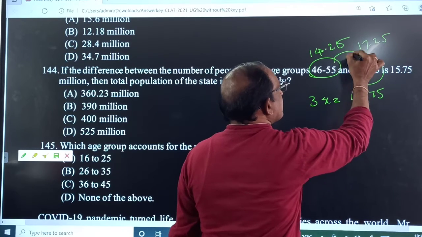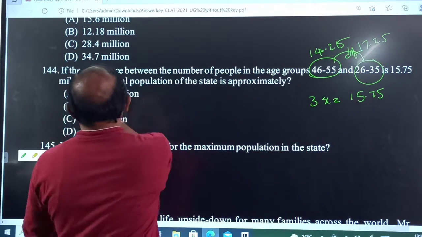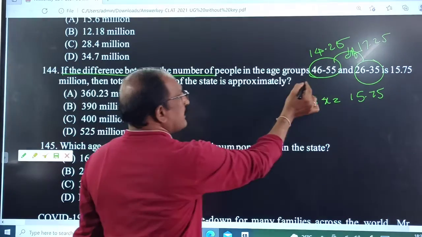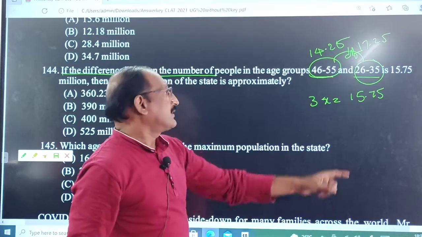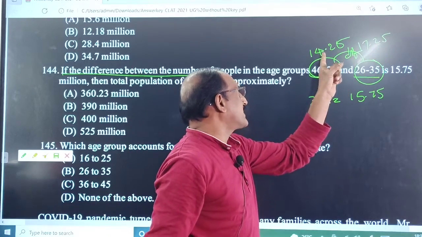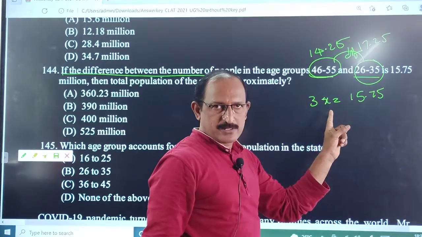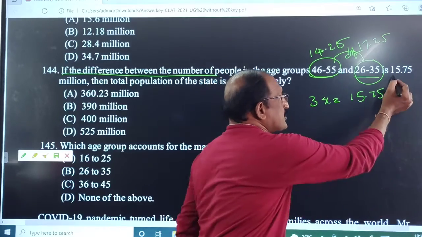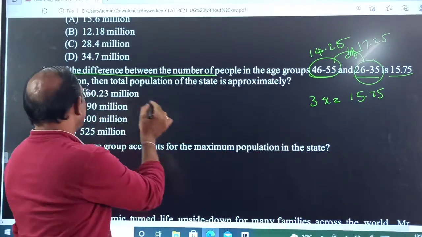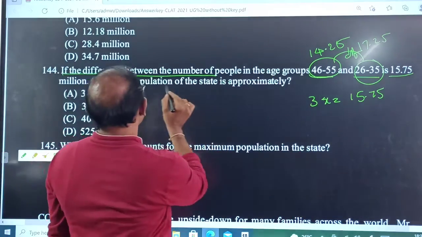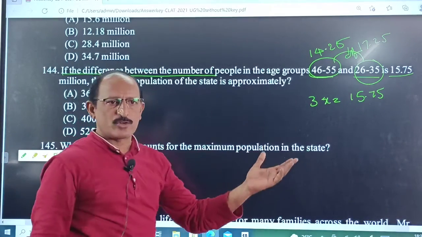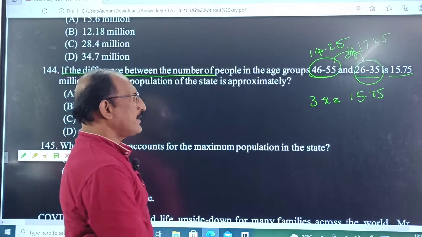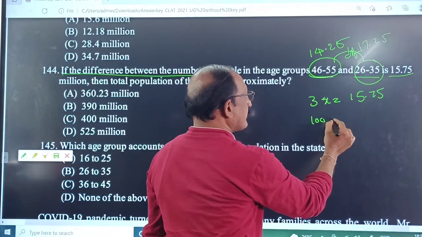The difference between the people aged 46 to 55 and 26 to 35 is 17.25 minus 14.25, which is 3%. If 3% is equal to 15.75, then what is the approximate total population? We have to find 100%. 100% is equal to how much?